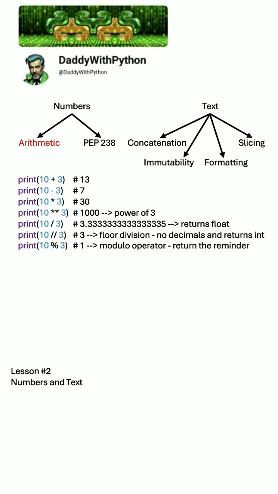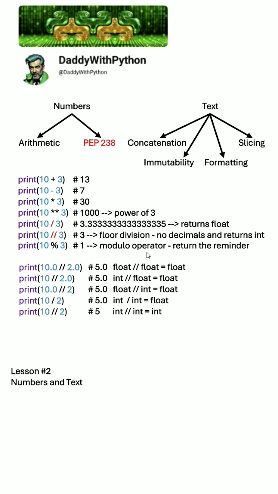There is not much to speak about arithmetic operations here. You can use the double multiplication sign for power of, or double slash for floor division, or the percentage sign for the modulus operator. Since Python 3 you can use PEP238 for division, and if you use a single slash you will have a float after division and double slash will return an int.